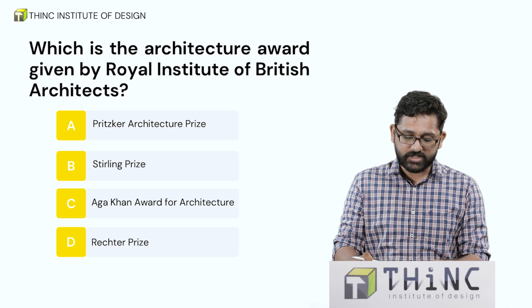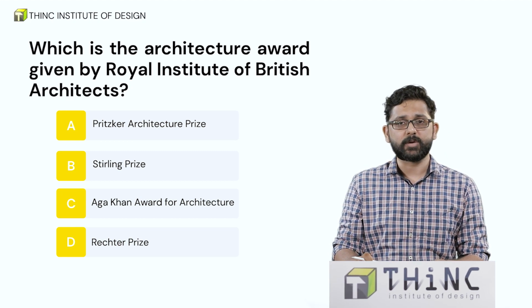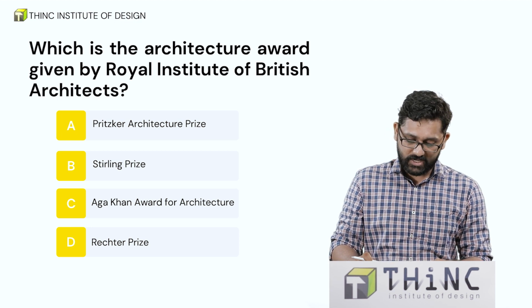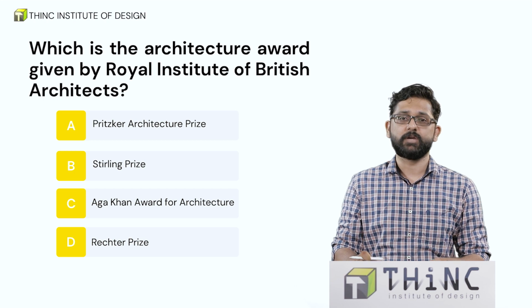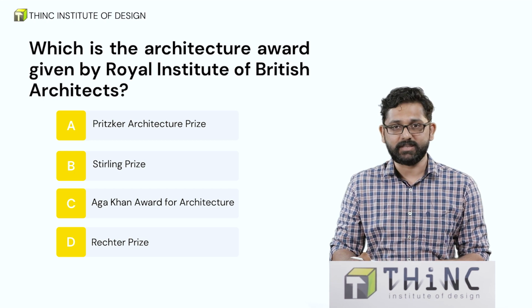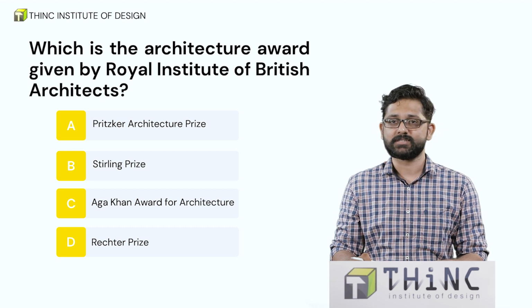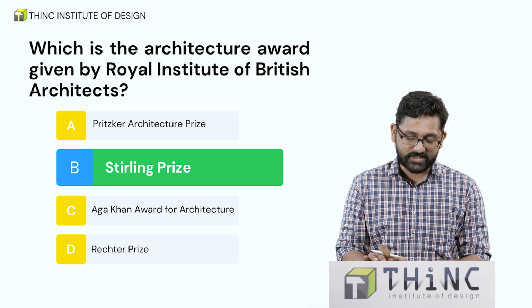Which is the architecture award given by Royal Institute of British Architects? We have 4 options: Pritzker Architecture Prize, Sterling Prize, Aga Khan Award for Architecture, and Retcher Prize. I want you to pause the video, go through the options and comment your answers in the comment box. Let's look at the answers. The correct answer is Sterling Prize.